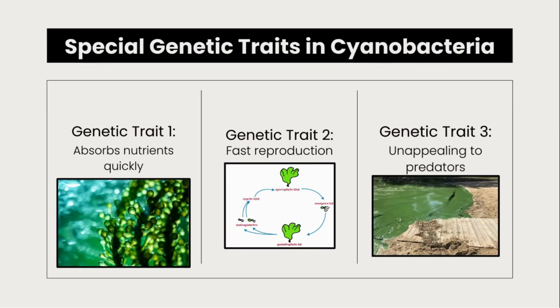For example, there are types of cyanobacteria that have genetic traits to take advantage of when there are lots of nutrients in the water. They can absorb more nutrients, which allows them rapid growth. 2. Cyanobacteria also have a genetic trait that allows them to reproduce fast. This allows them to multiply when the conditions are favorable, which makes that an issue. 3. Lastly, cyanobacteria have special genes that make them unappealing to predators, allowing them to grow and flourish without predator disruption. This allows them to dominate the area and contribute to bloom formation.